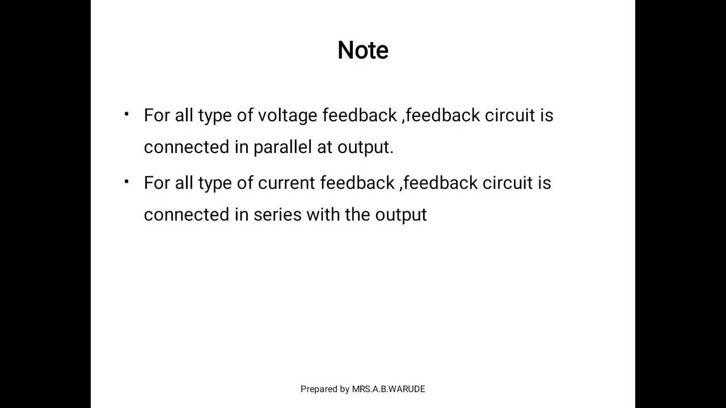And here are two important notes. First, for all types of voltage feedback, the feedback circuit is connected in parallel at the output terminal, and for all types of current feedback, the feedback circuit is connected in series with the output. Here the difference is that for voltage feedback, we connect the circuit in parallel, and for current feedback the circuit is connected in series at the output terminal.